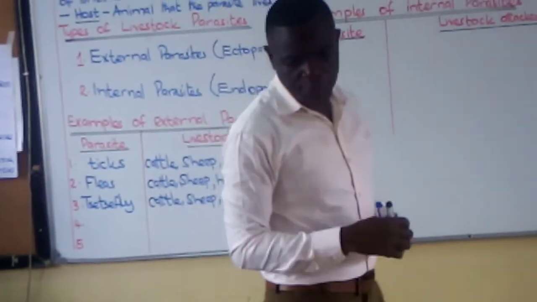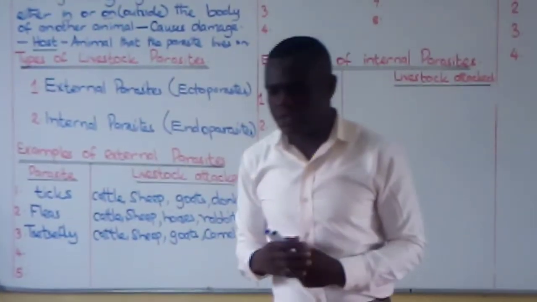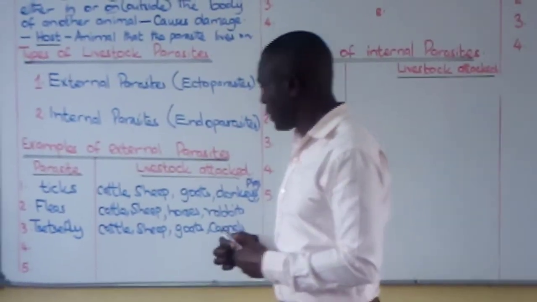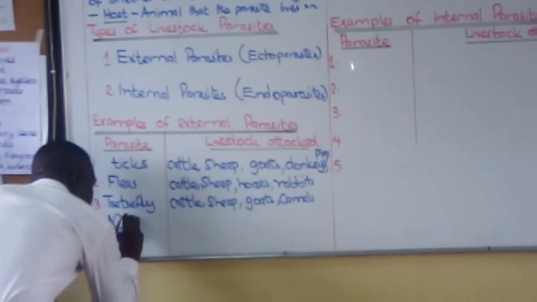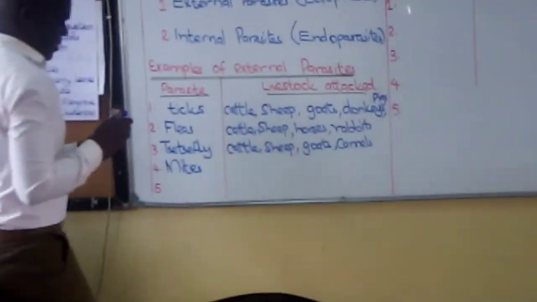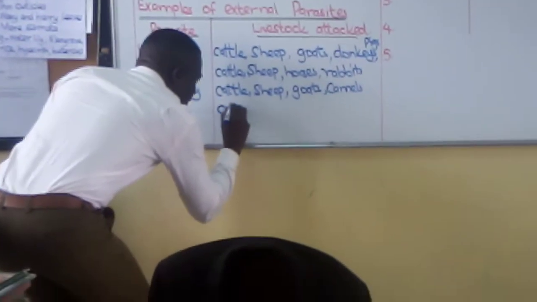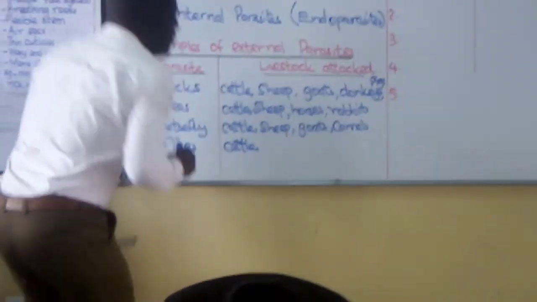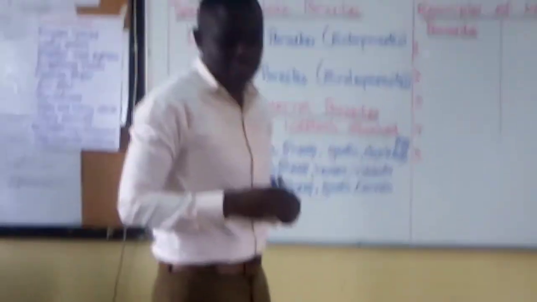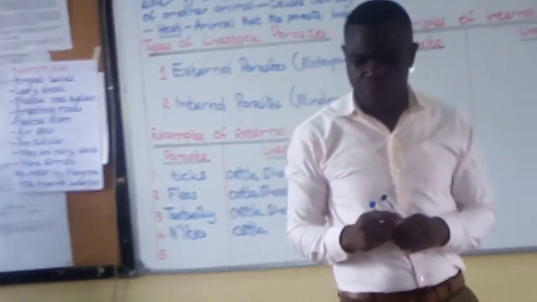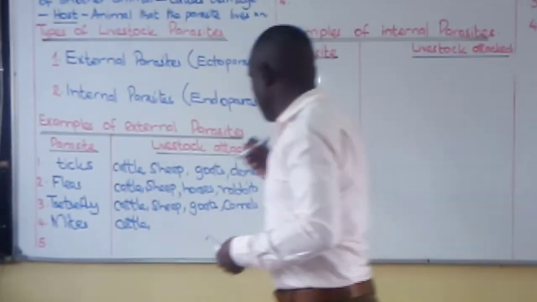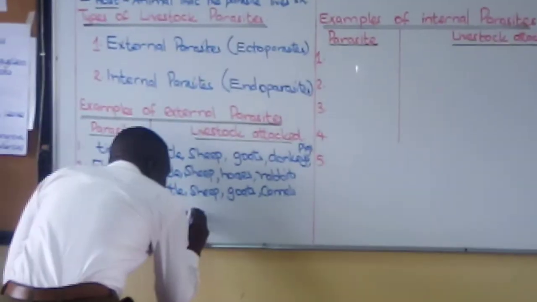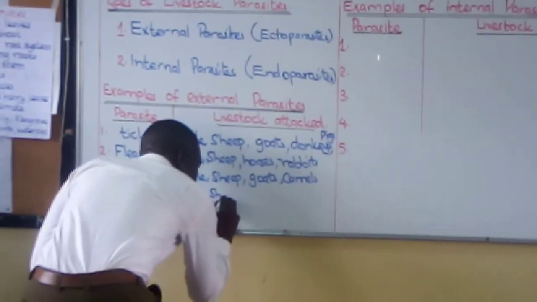Then we've got the fourth one, and the fourth one is called the mite. Mites also attack cattle. You will find that cattle is almost everywhere. They also attack the sheep, the goat, the poultry. So there's a new entrant here.